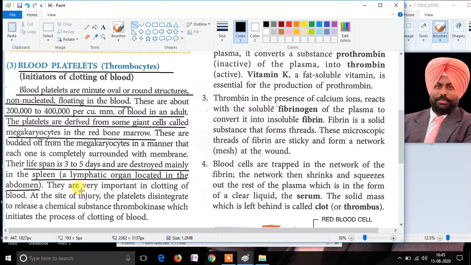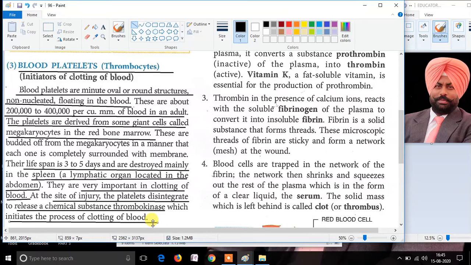Platelets have a very important function in the clotting of blood. Platelets help in clotting of blood at the site of injury. Wherever there is a cut on the human body, the platelets release a chemical called thrombokinase, and this chemical starts clotting the blood.